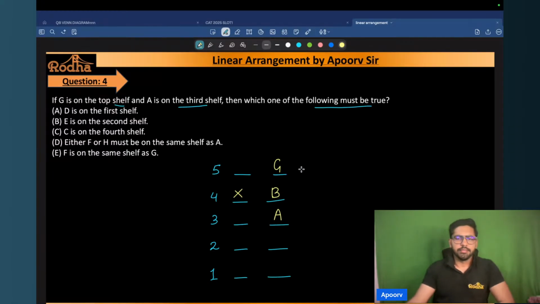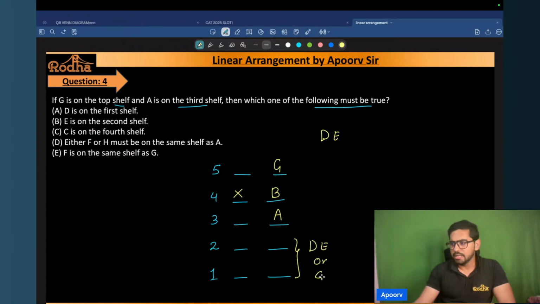Okay, great. Now, after that, we know that C is the only item on one of the shelves, right? And D and E are always coming together, right? So out of these two shelves, one of the shelves will be occupied by D and E, and one of the shelves would be occupied by C. Let's say this has D and E, so this will have C, because C is the only item on one of the shelves. So this can interchange as well. The remaining, that is F and H: if F is here, then H is here, and if H is here, then F is here. So this is the only possibility of the arrangement.